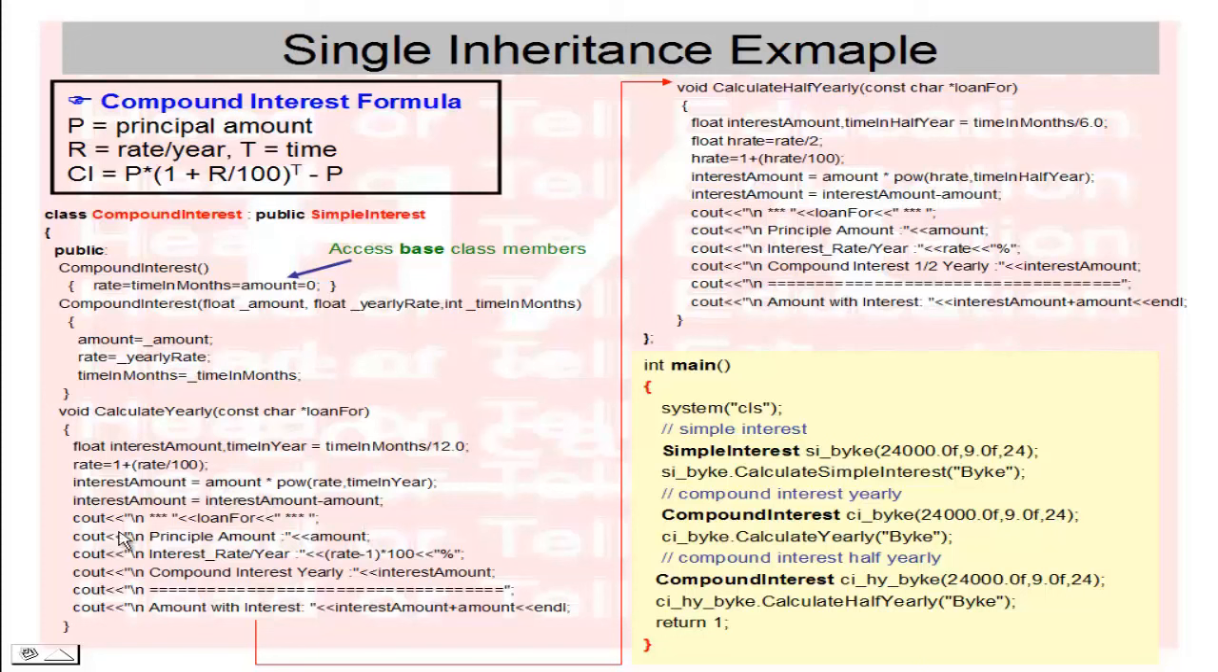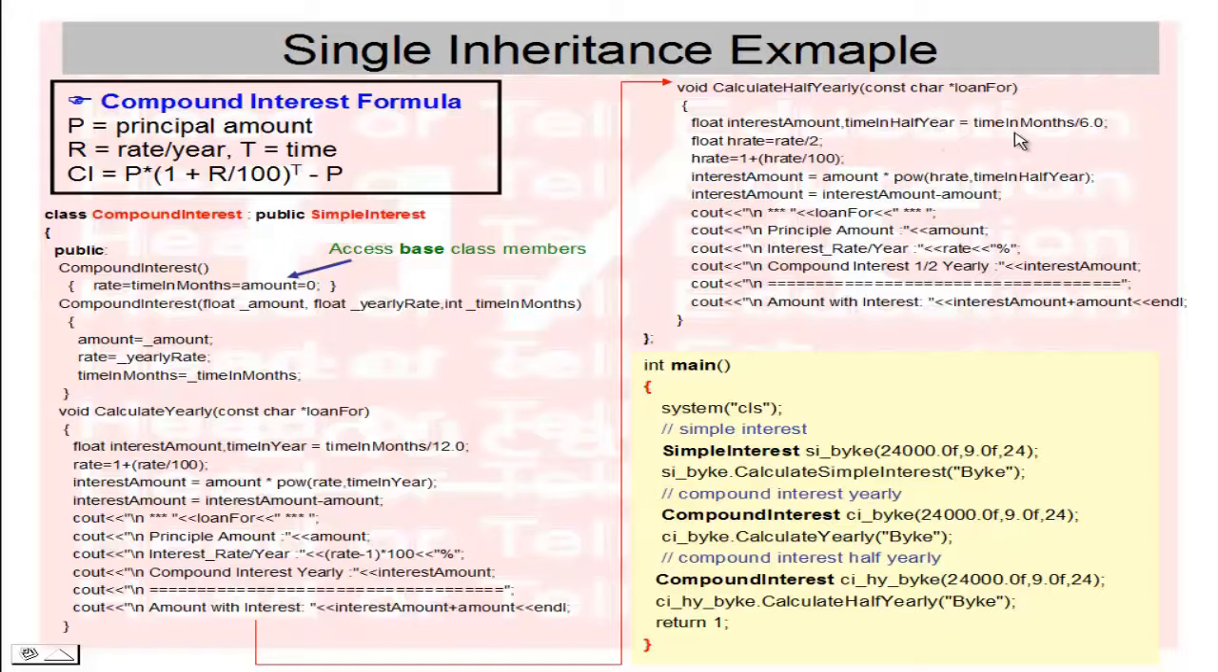Okay, next the cout statement is for printing the amount, rate and interest. This is calculated by yearly interest. Now I have created one more function, calculate interest, compound interest half yearly. All we have is the same in this function, only I have created the time in half years.